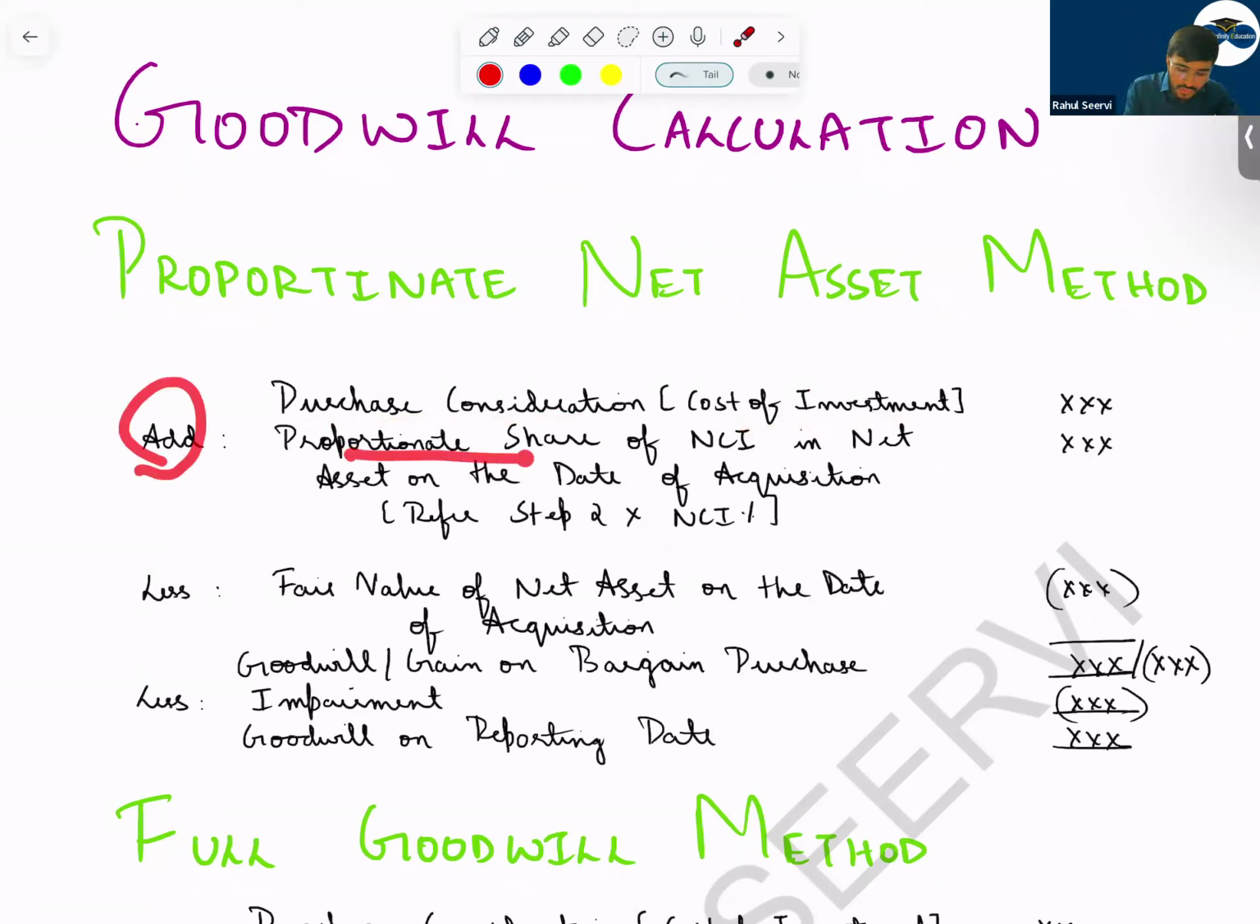Then you add what? Proportionate share of NCI. You will not take the fair value here. You will take the net asset value on the date of acquisition, and you will multiply the NCI percentage.